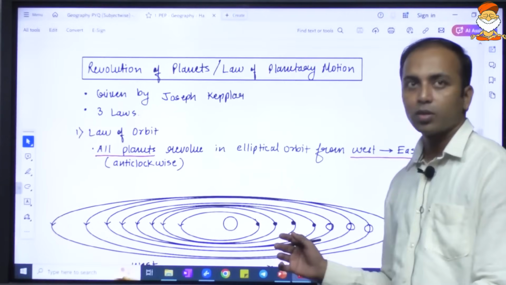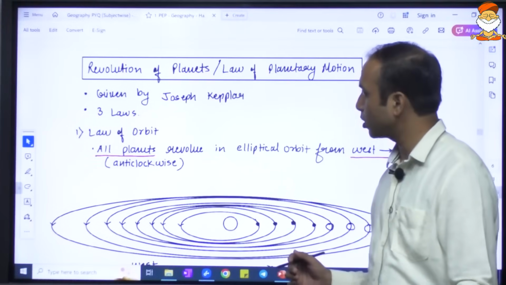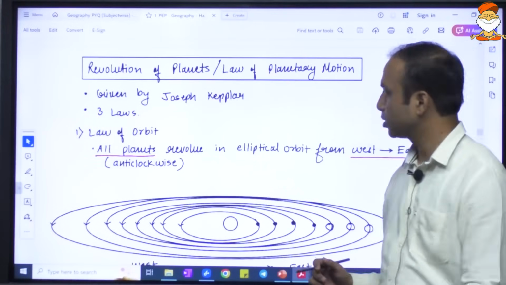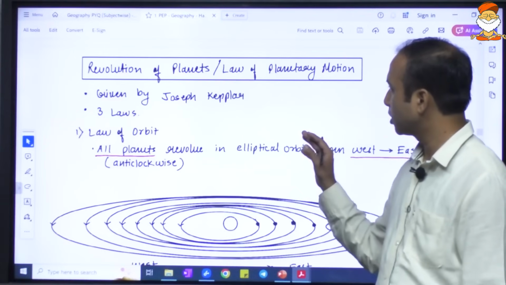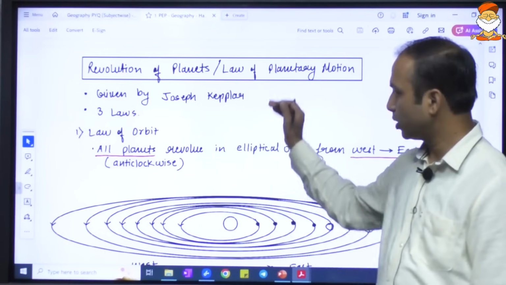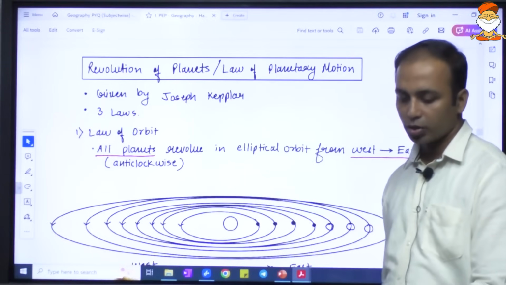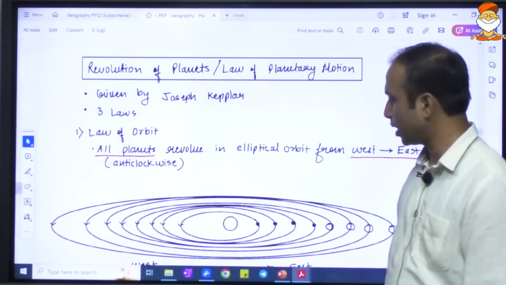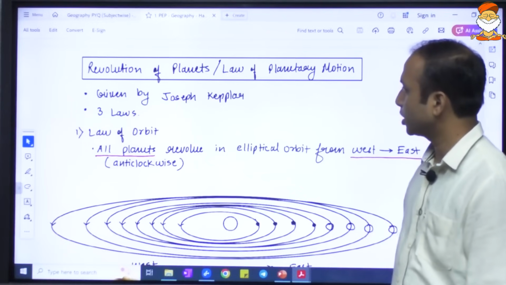Let us proceed ahead with this topic. This is quite important, the revolution of the planets. The revolution and the rotation of the planets, both are very important. First we'll do the revolution, and then we'll do the rotation. Rotation is relatively more important, and there are a good number of questions on rotation and revolution.